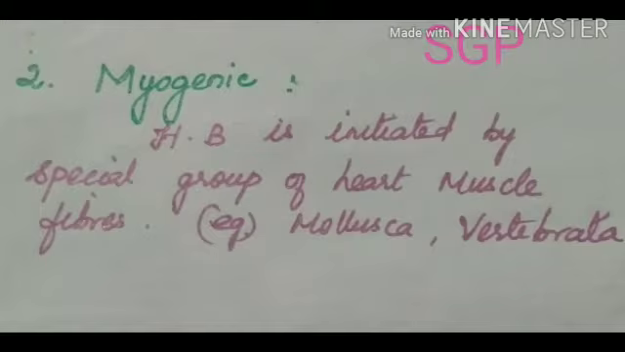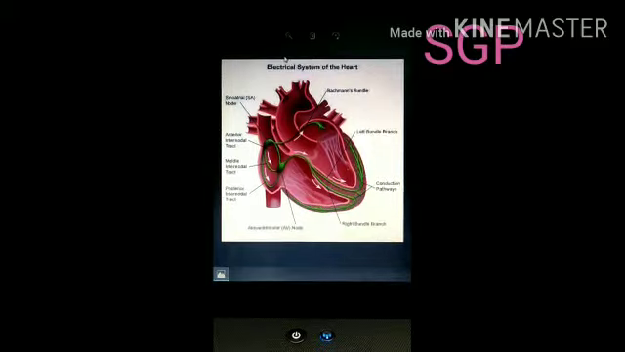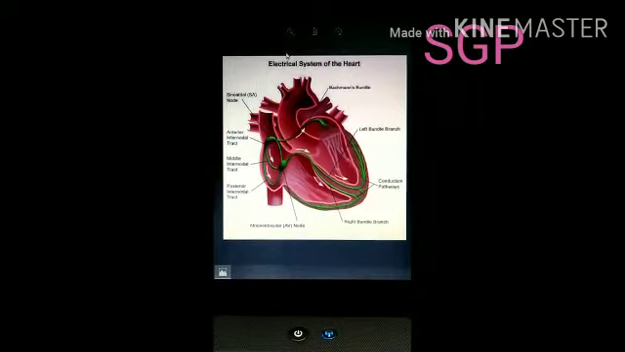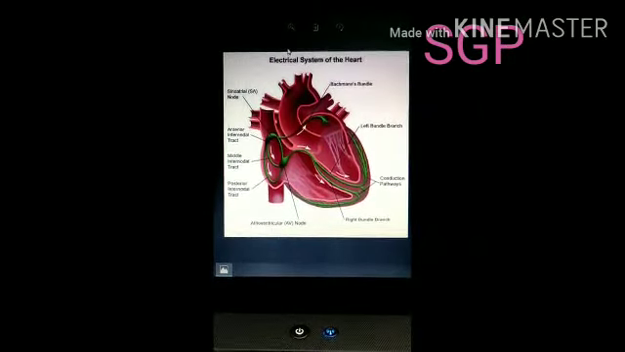The second one is myogenic heartbeat. This myogenic heartbeat is initiated by a specialized group of heart muscles, that is, cardiac muscle fibers, present in some invertebrates and all vertebrates. Some invertebrates, for example Mollusca, and all vertebrates initiate the heartbeat by myogenic heart muscles. Next, we will see the initiation and conduction of the heartbeat.